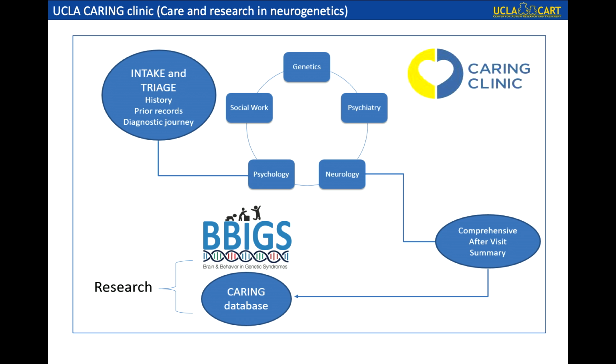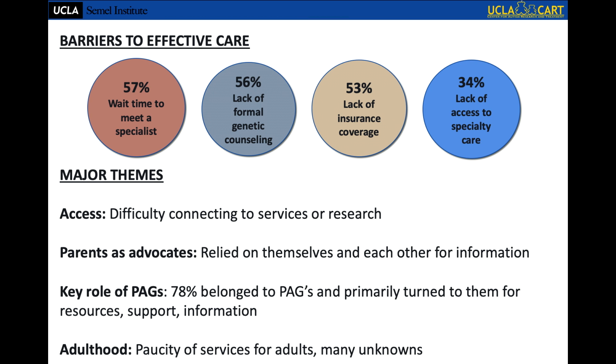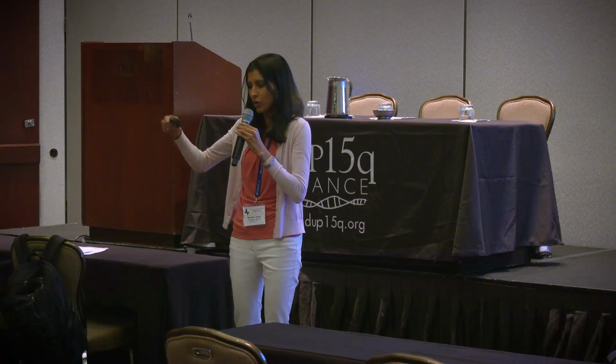And part of the goal of that, again, I think of it as clinical trial readiness, because the goal is to engage with our families and learn from them about what the challenges are. What are the things that we can do to make their experience better, if you will. The main thing I'll show you here is that when we ask them about barriers, and this also is going to be published, we just finished our final cohort, which is 40 kids.